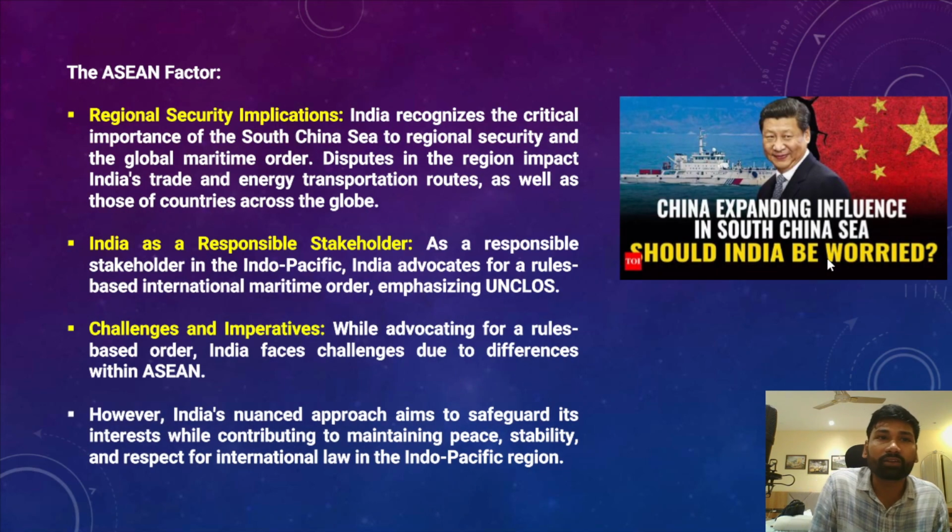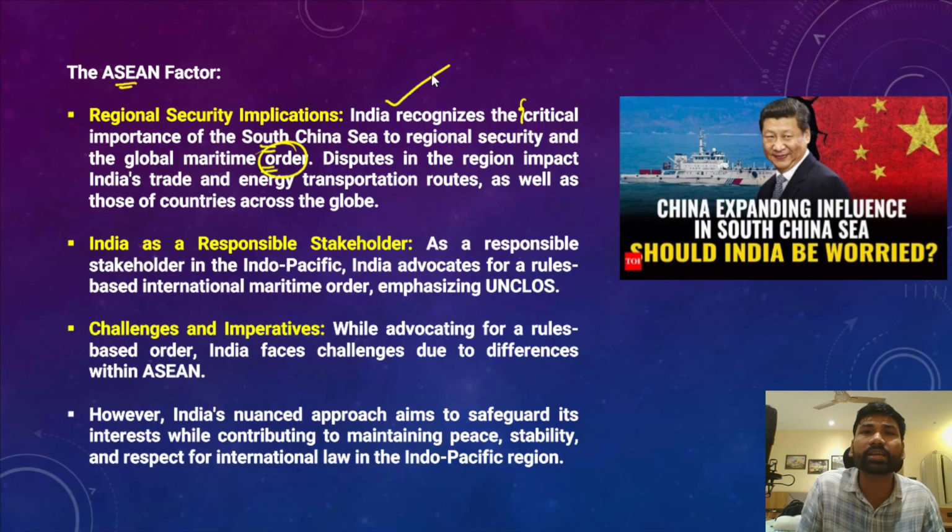Now we will have to understand the ASEAN factor also. ASEAN means the Association of Southeast Asian Nations. Now what is the role of ASEAN countries in the South China Sea? How can ASEAN countries actually help India to pursue its policy as a regional leader? India actually recognizes the critical importance of the South China Sea for regional security and at the same time the maritime order. For the maritime order and the regional security, the South China Sea is very important, and India rightly recognized the role of the South China Sea.